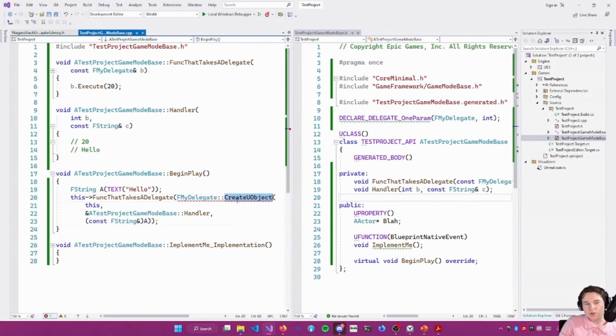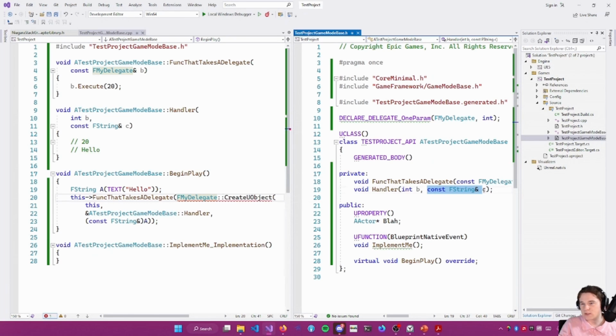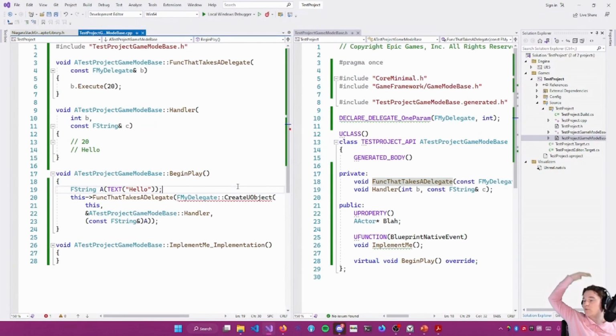if you do happen to get an invocation where you've got a const ref parameter coming in as a payload, you have to be aware that this is going to break horribly. Because if you think about what the const ref is actually pointing to, in this case it's A on the stack. The delegate is not making a copy of this F string anymore, it's just holding a reference. So by the time the delegate gets called, which could be way down the call stack, in a different frame, the reference is gone. And so now your const reference that looks perfectly fine is actually pointing to garbage memory,